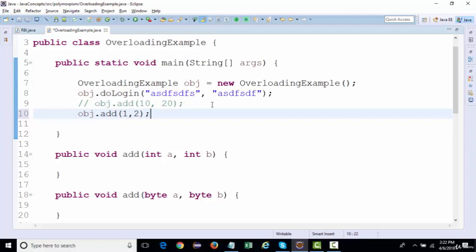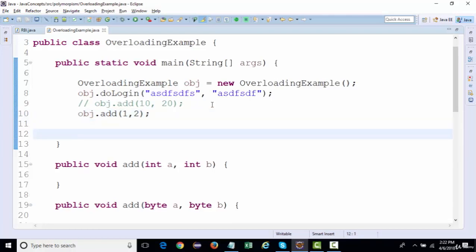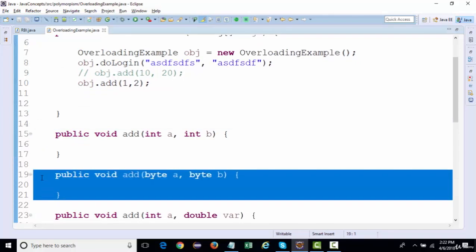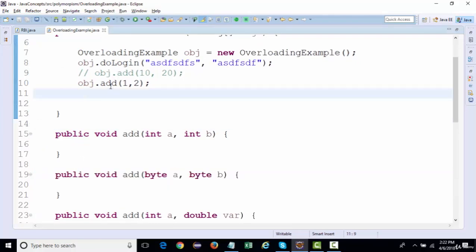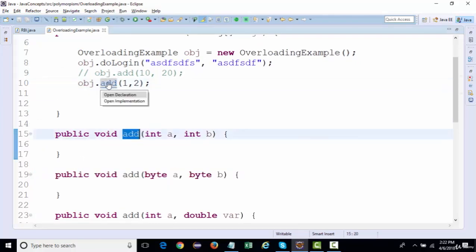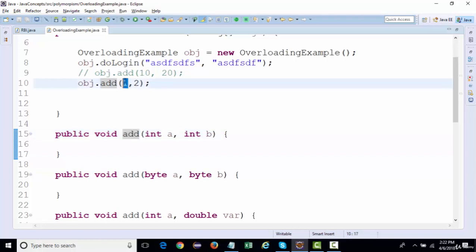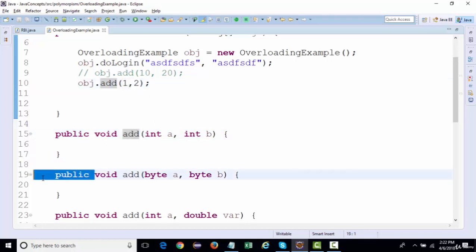which will be called? Will this be called first or that one? You can check this by pressing Control and hovering the mouse over it, then clicking, and it will take you to the method, because the numeric arguments, the int ones, are matched first. But how will you call the byte one?